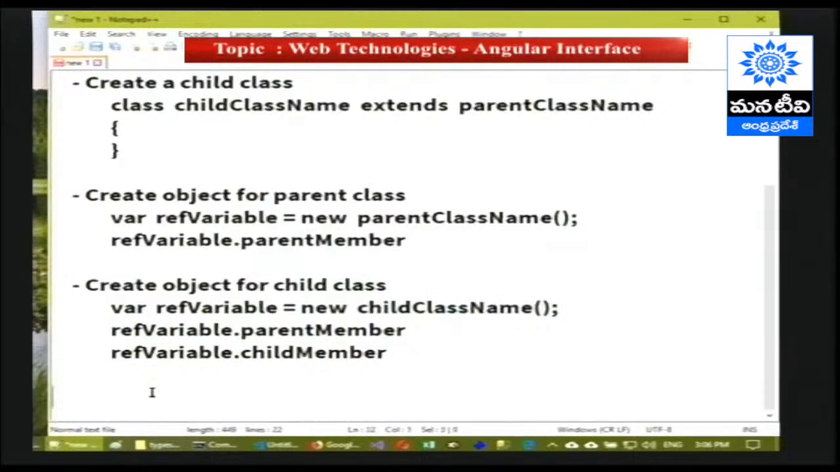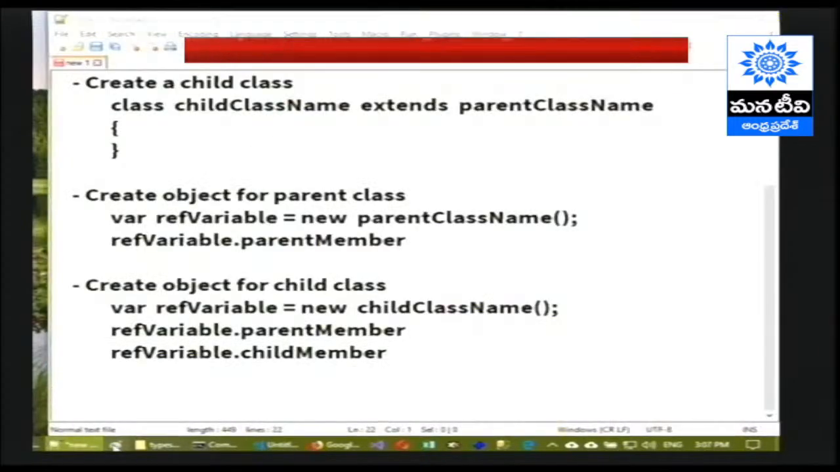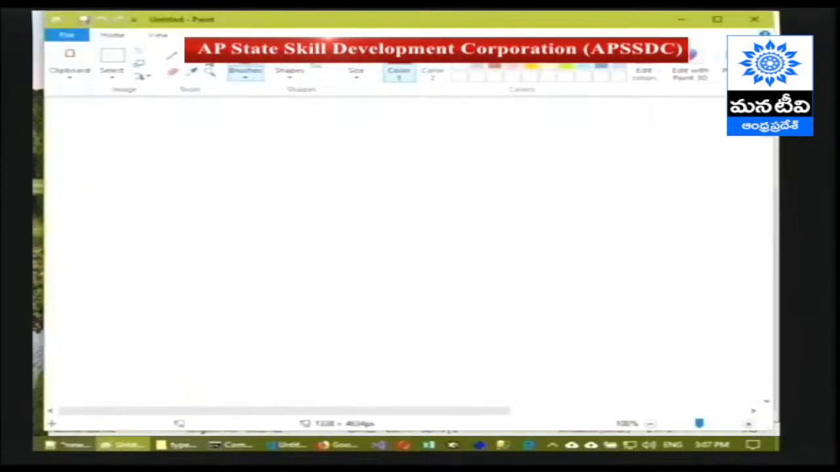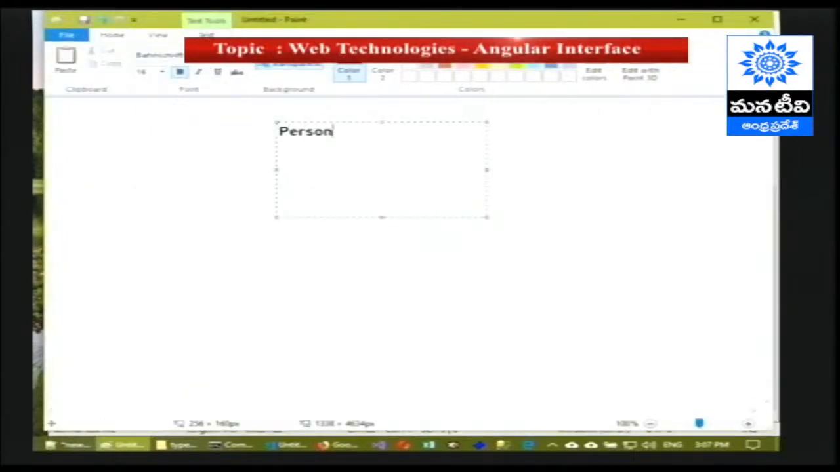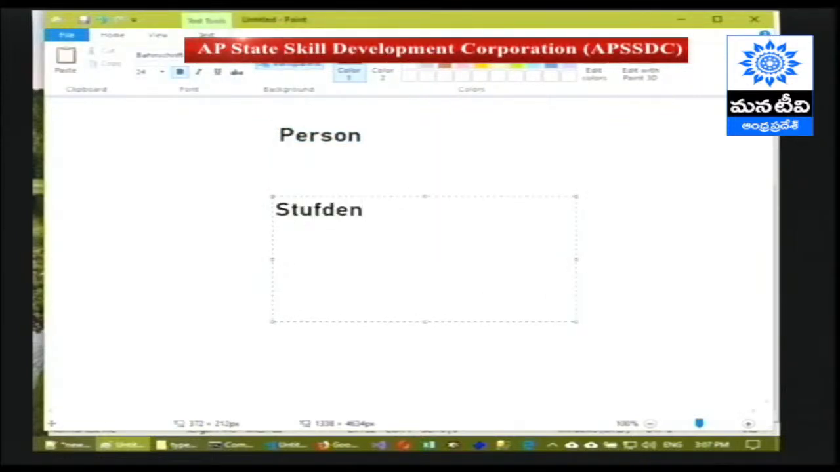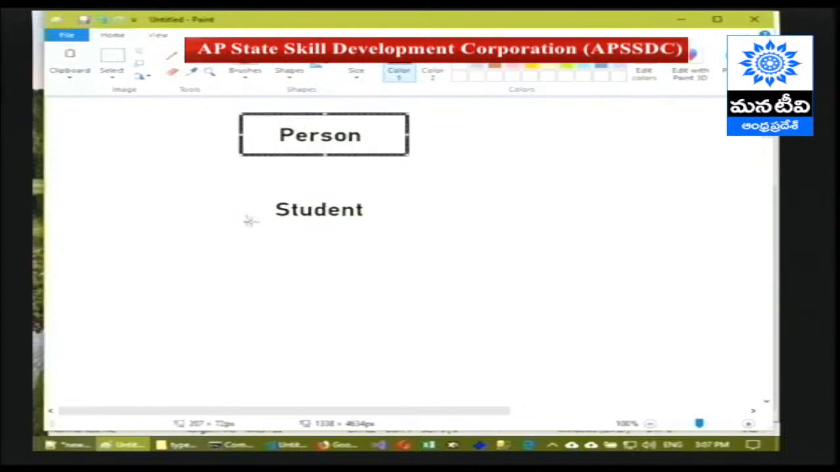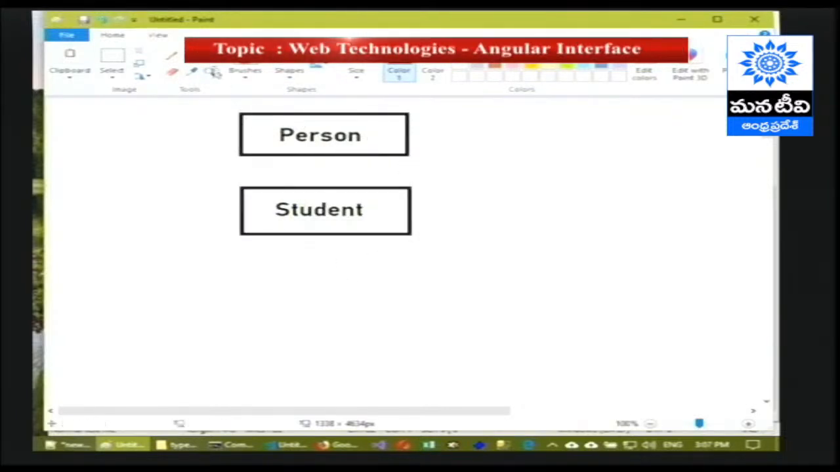So let me show a practical example. How do we apply inheritance in the real world? So let me take an example of person versus student. Here person is a parent class, student is a child class, because every student is a person but every person is not a student. So person is a parent, student is a child.